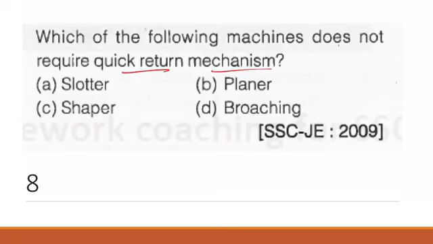Next question, which of the following machines does not require quick return mechanism? Now this is a very important and very famous question, and many examinations have asked this question, and it came in SSC JE 2009. So remember, which of the following machines does not require quick return mechanism? The answer is broaching machine. The answer is broaching machine.